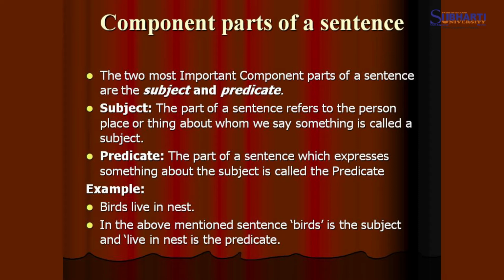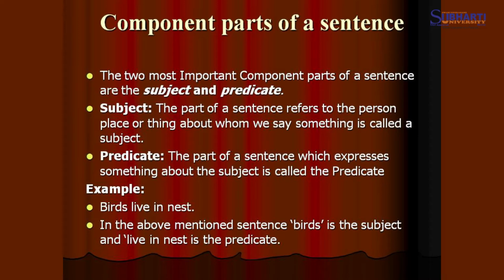On the other hand, we can understand that the subject is a doer, one who does the action. What is a predicate? The part of a sentence which expresses something about the subject is called the predicate. For example, birds live in the nest. So, birds here is the subject, live in the nest is the predicate.